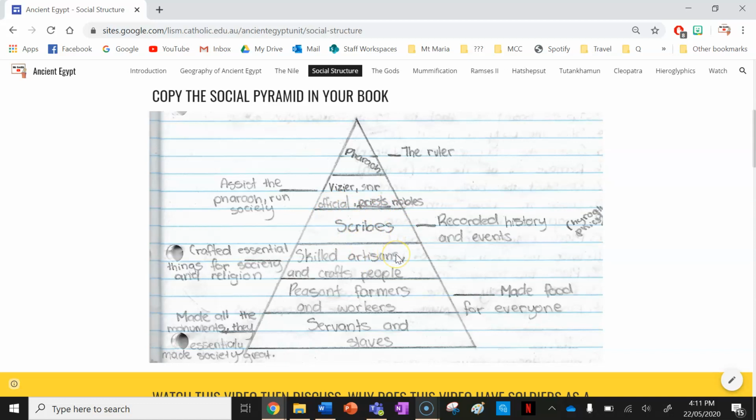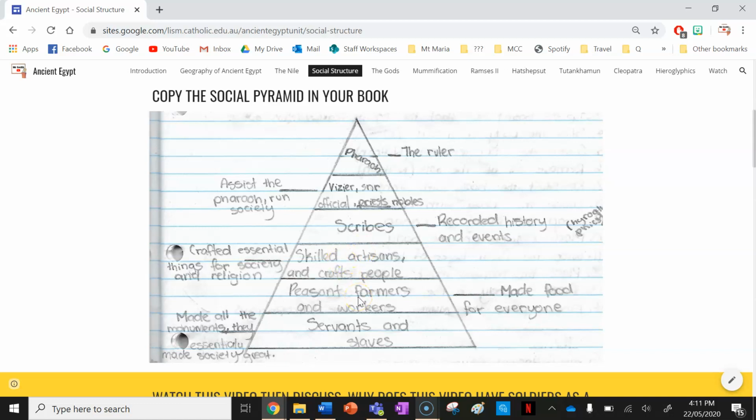Next is your skilled artisans and craftspeople. So people who would make things, sculpt things, paint things, design things. They were just under the scribes because they were important because they made things for the tombs of pharaohs and the tombs of your nobles as well. So they were quite well respected.